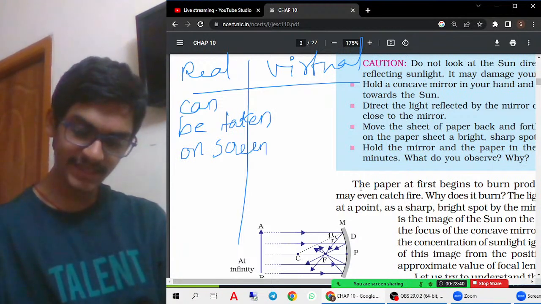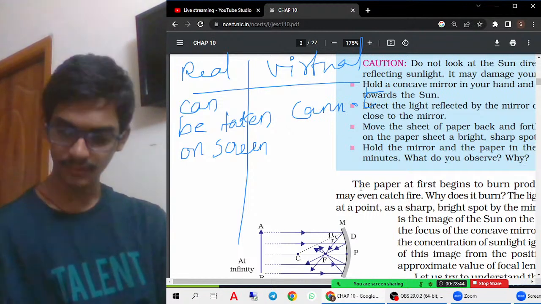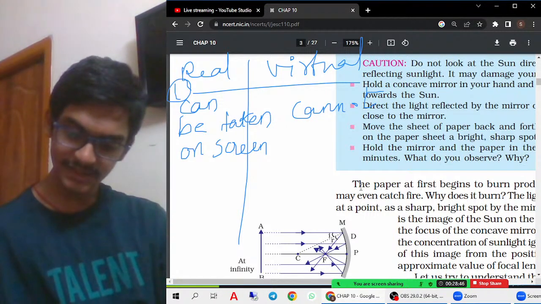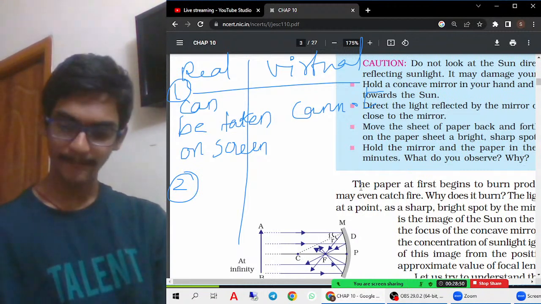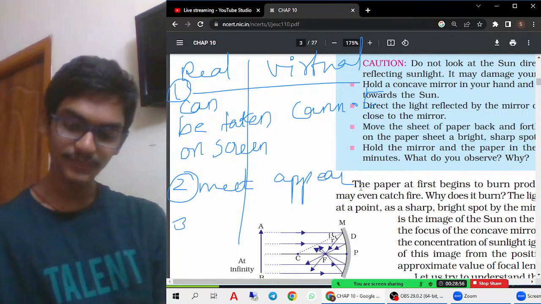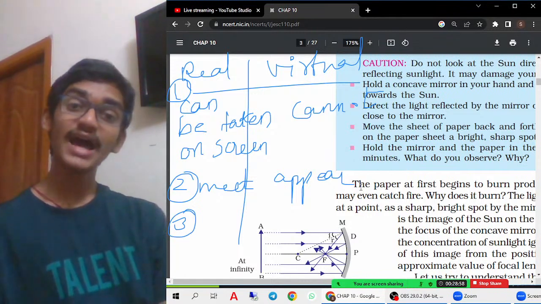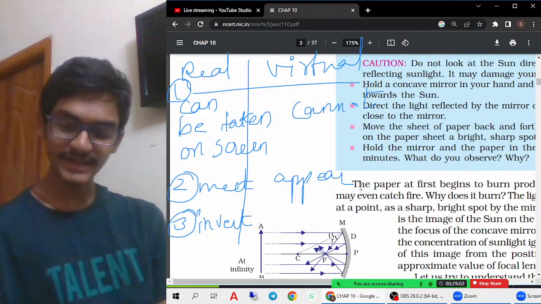Virtual images cannot be taken on the screen. For example, the image formed by the plane mirror. Second point is that real images will actually meet at a point, whereas virtual images will appear to meet at a point. Third most important thing is real images are inverted. Inverted means they are always upside down.